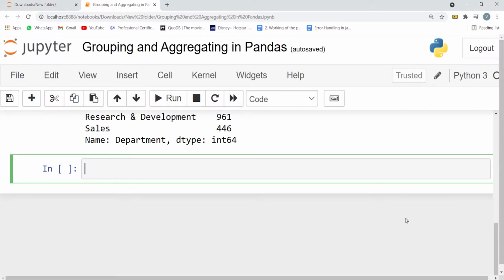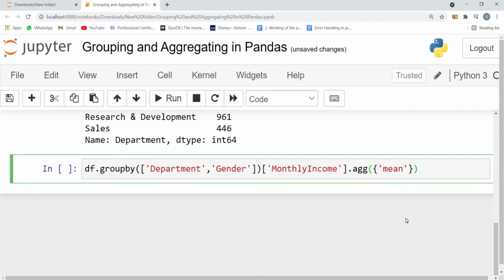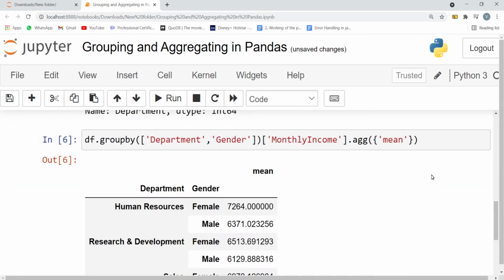To solve this problem, we will need to group the data by both the department column and the gender column. So we specified both the department and gender column names inside the square brackets and then found the mean for the monthly income column. Now let's press Shift and Enter to execute the cell. And here we get the output.